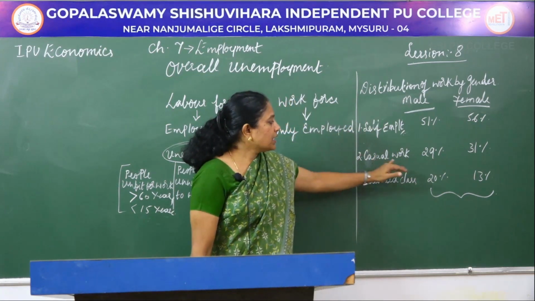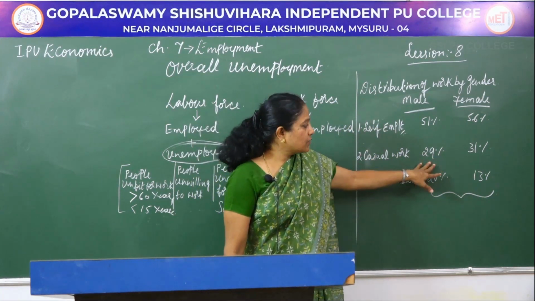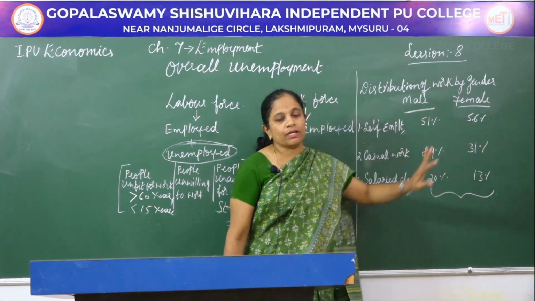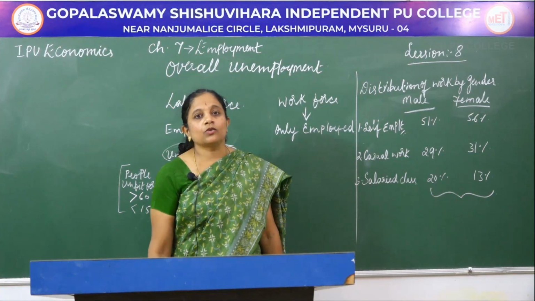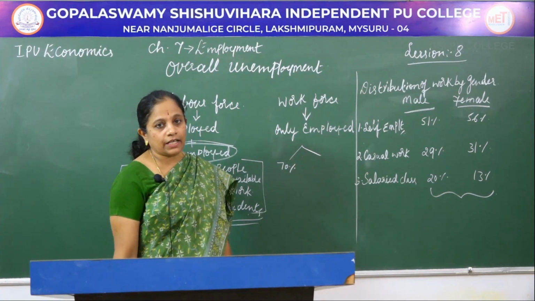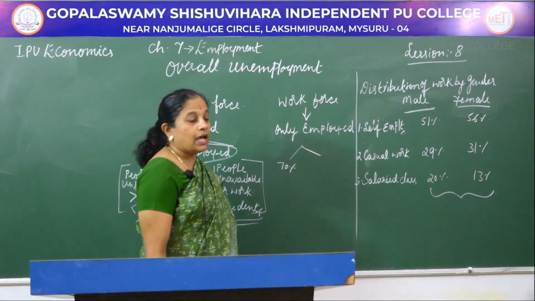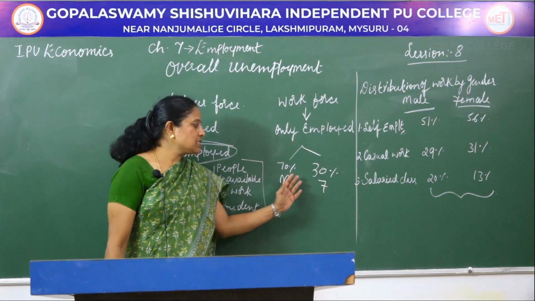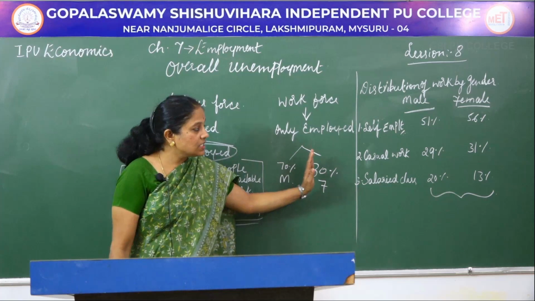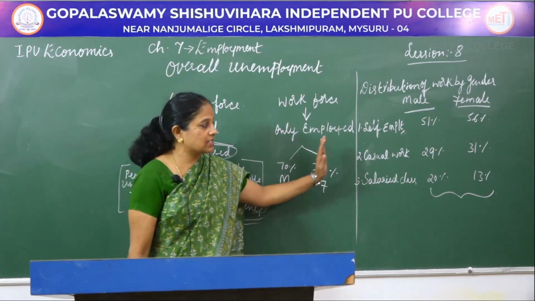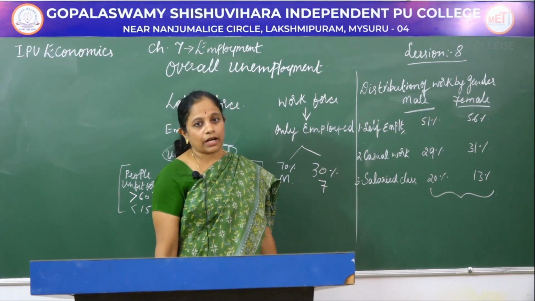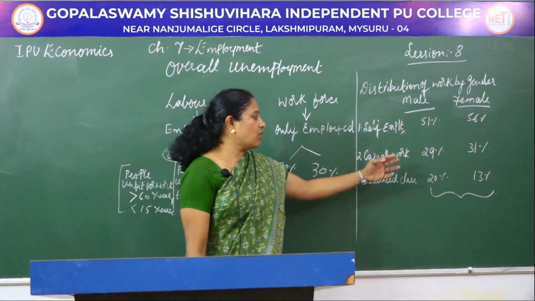The second one is casual work, where 29% of males are seen here and 31% of females are seen here. And you all know, out of the total workforce, 70% of the workforce of India lies in rural areas. In that also 70% are males and 30% are females, and all these 30% of people, particularly in the female sector, who are in any activity which helps them to get some earnings to run their family, are involved in this.